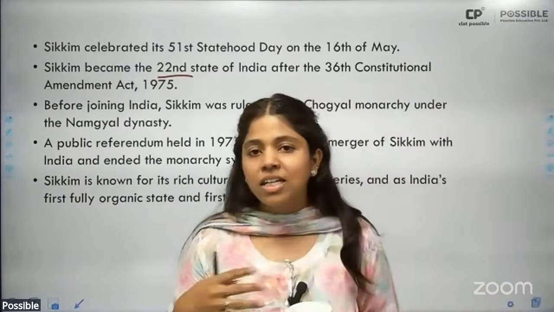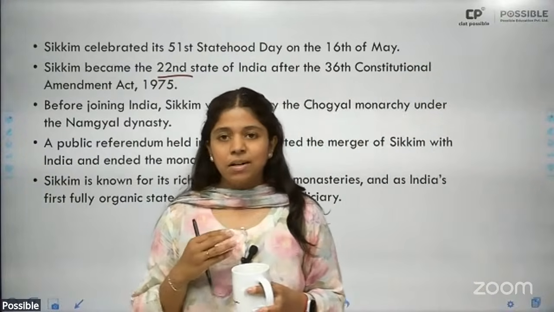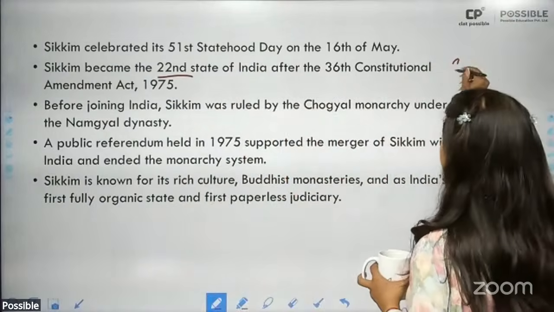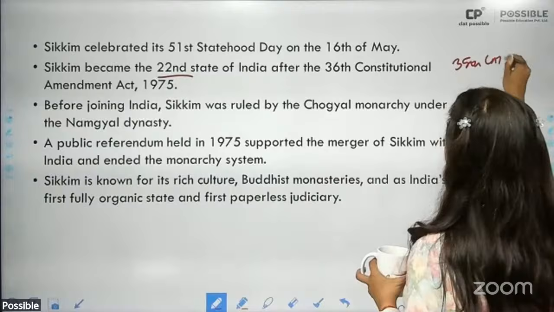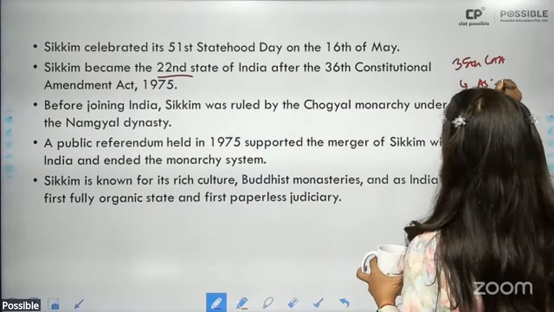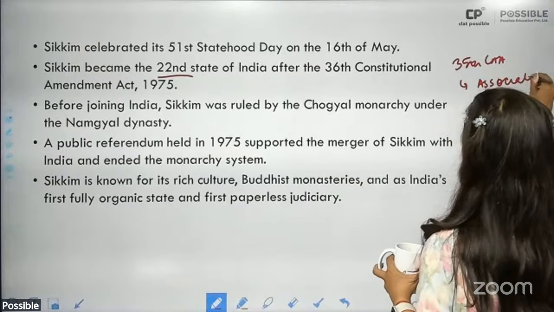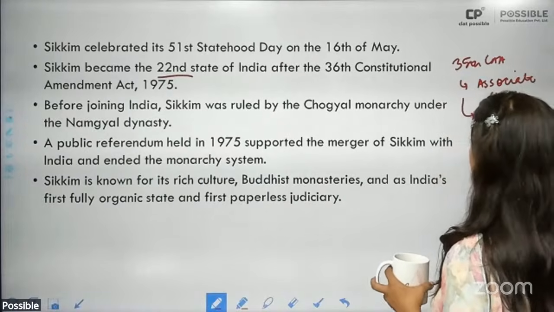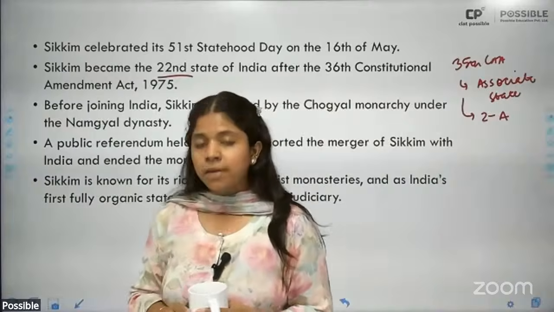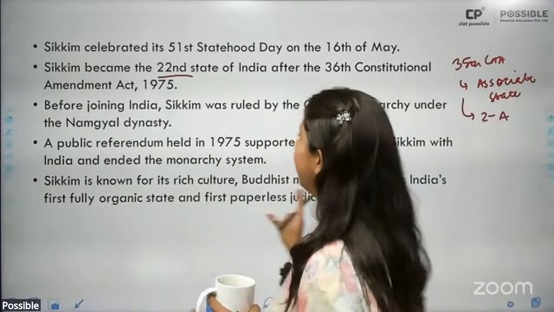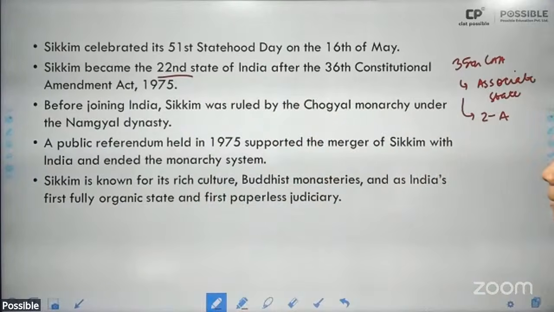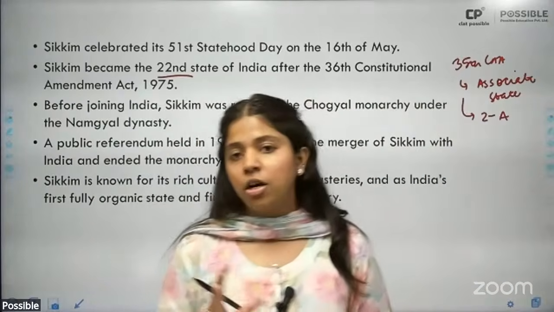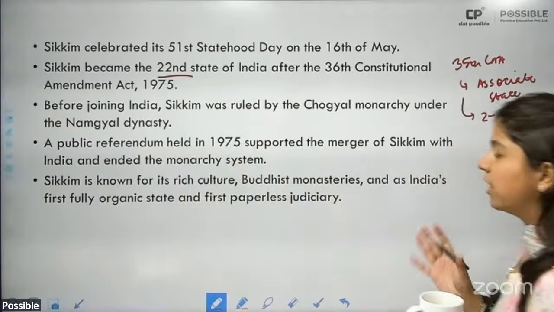Through the 35th Constitution Amendment Act, Sikkim became an associate state of India, and it resulted in the inclusion of Article 2A in the Constitution. Then in 1975, we had the 36th Constitution Amendment Act, after which Sikkim became a full-fledged state of India in 1975. So this is Sikkim Statehood Day.